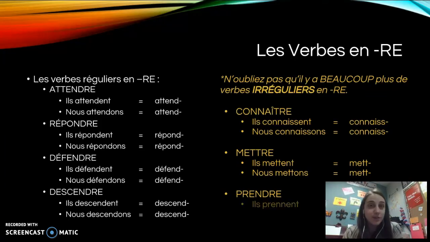However, prendre, ils prennent, take off your ENT and your stem is prenn. Nous prenons, take off your ONS and it becomes pren. So here we can see that again, if you learn the double stem at the beginning, you don't have to memorize which ones are double stems or which are not double stems. If you always say, if the subject after que is in the boot, I'm going to use the ils form. If my subject is nous or vous, I'm going to use the nous form. Then you will get it every single time except for nine irregulars, which is a video for another time.